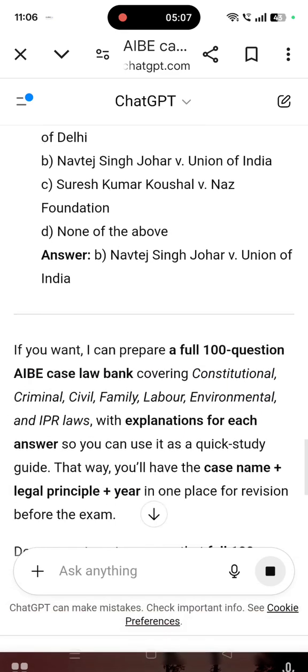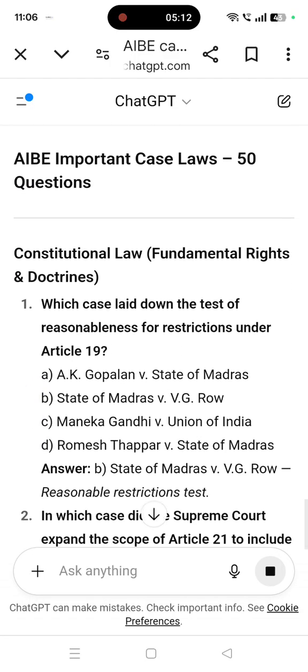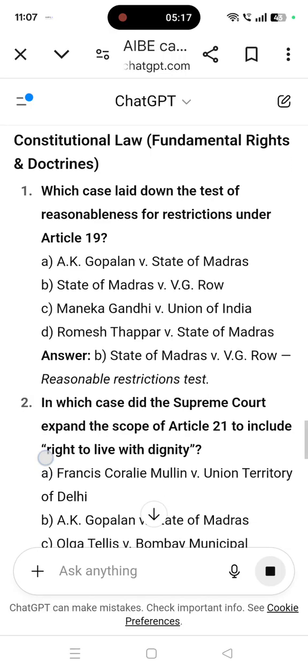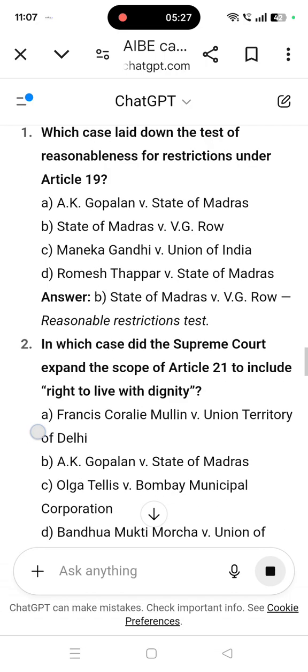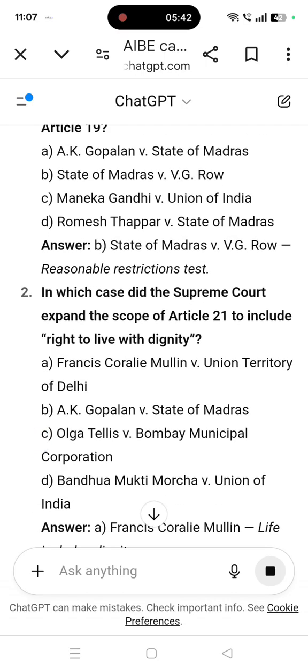Okay, I am continuing from the constitutional law regarding the fundamental rights and doctrines. Which case laid down the test of reasonableness for restriction under Article 19? Test of reasonableness for restrictions under Article 19. Answer is State of Madras versus V.G. Row. So this is reasonable restriction test.